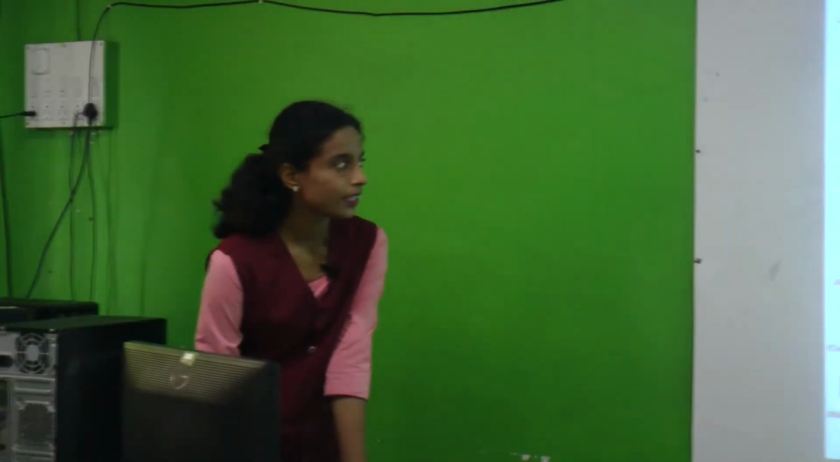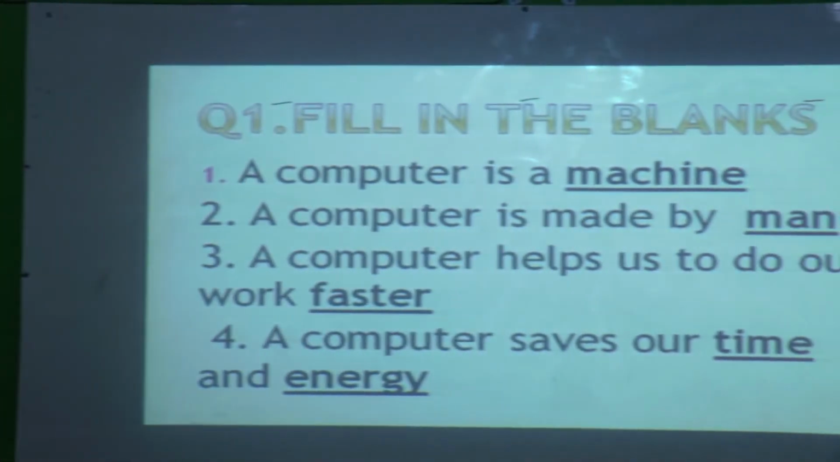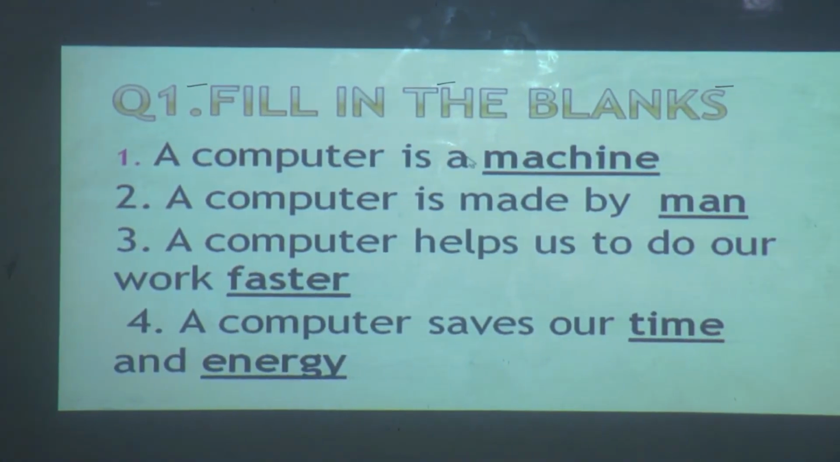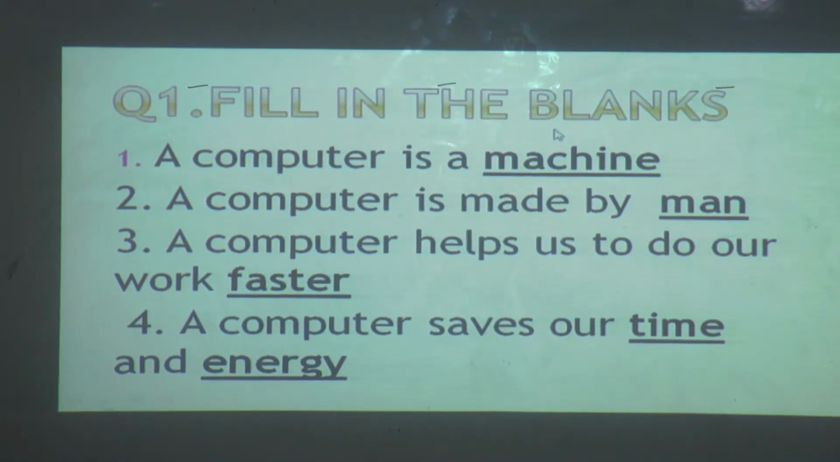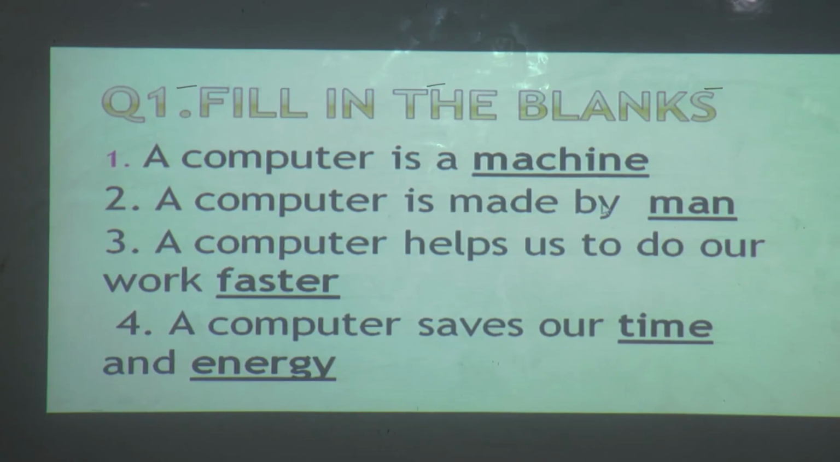Now we will see the skill sheet. First is fill in the blanks. Computer is a what? Computer is a machine, right? Next, computer is made by man, M-A-N. Computer is made by man.